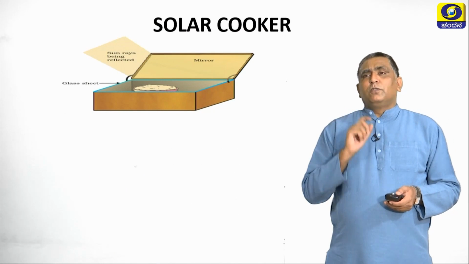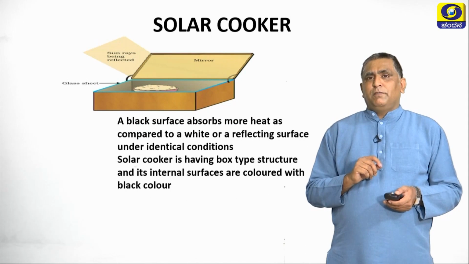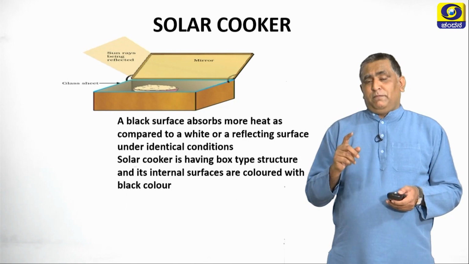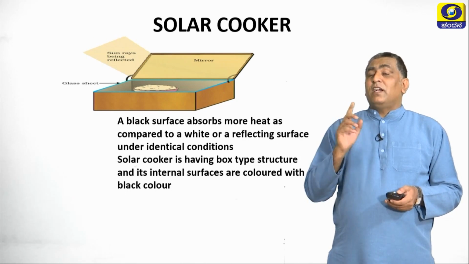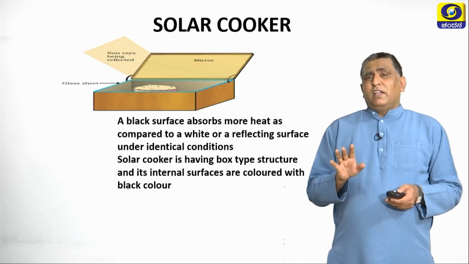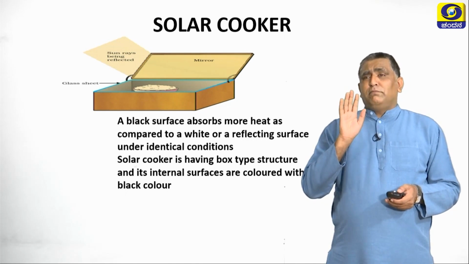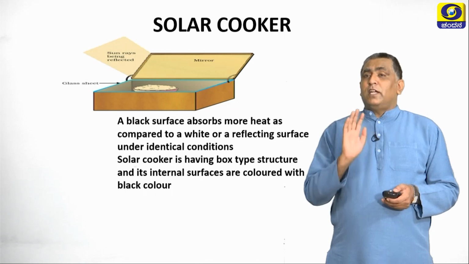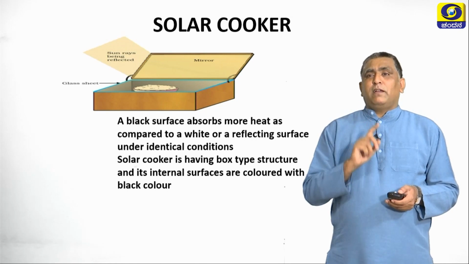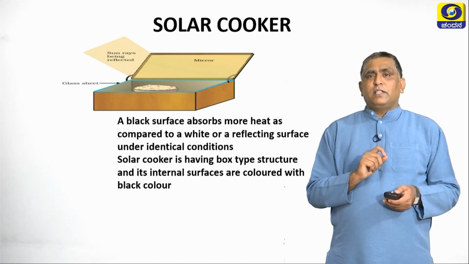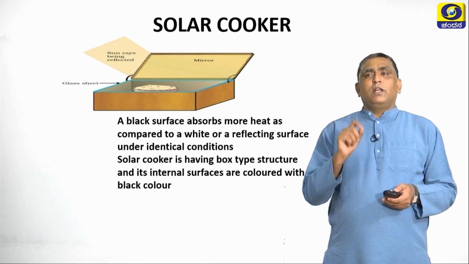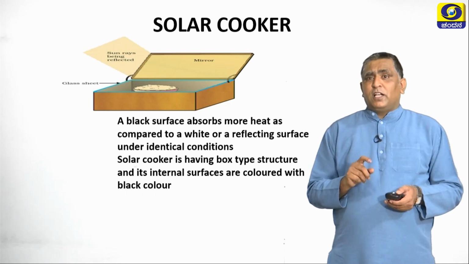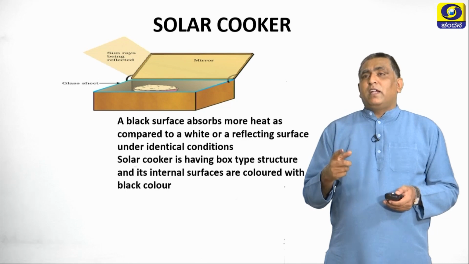Now, regarding the solar cooker, some important things need to be discussed. A black surface absorbs more heat as compared to a white or a reflecting surface under identical conditions. In identical conditions, if you use a black surface and a white surface, the black surface absorbs more heat. That is why it is painted black. This question can also be asked in your examination: why are the inner walls of the solar cooker painted black? A solar cooker has a box-type structure and its internal surfaces are covered with black color because of this reason.